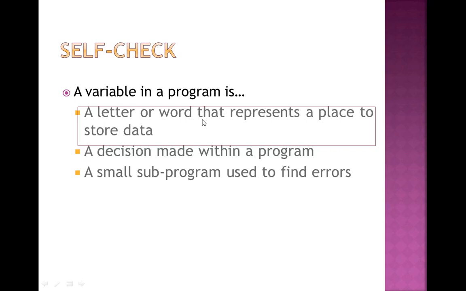As I told you, a variable name contains either letters or words. This is a letter or word that represents a place to store the data. Suppose I have to put some value in the variable. So I have given the variable name x, and put the value 7 in the variable. So the correct answer is the first one, that is a letter or word that represents a place to store data.